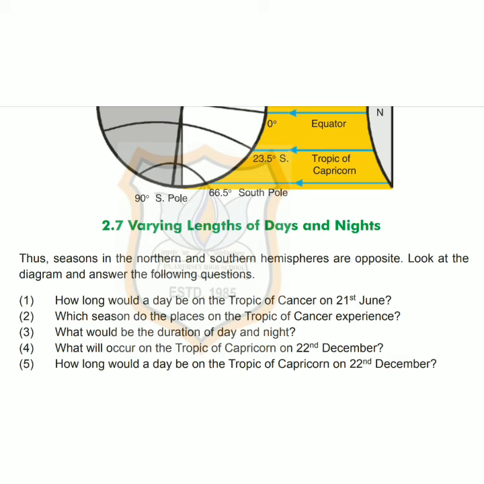Question number 4. What will occur on the Tropic of Capricorn on 22nd December? Answer, Tropic of Capricorn will experience a long day and summer season on 22nd December. Question number 5. How long would a day be on the Tropic of Capricorn on 22nd December? Answer, Tropic of Capricorn will experience about 14 hours of daylight on 22nd December.